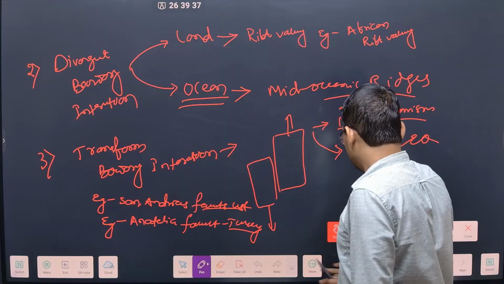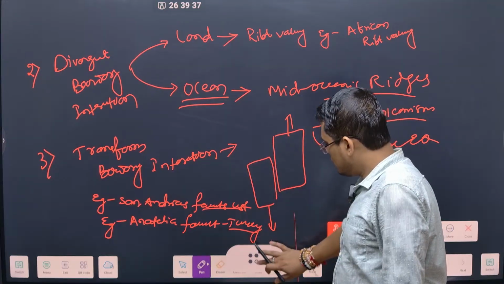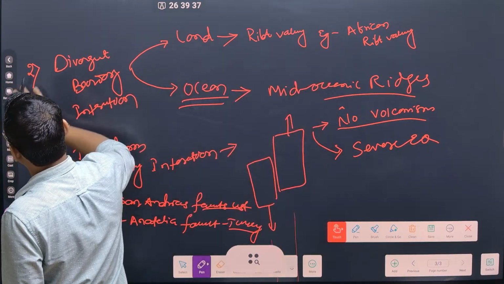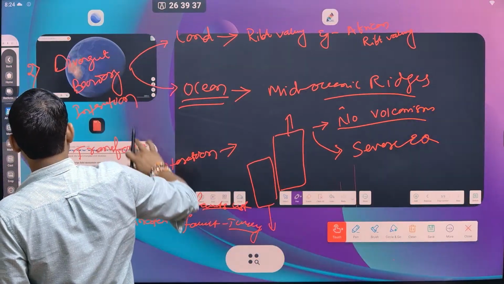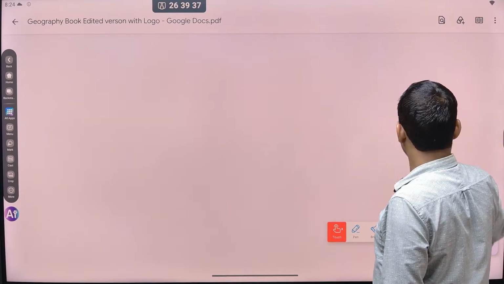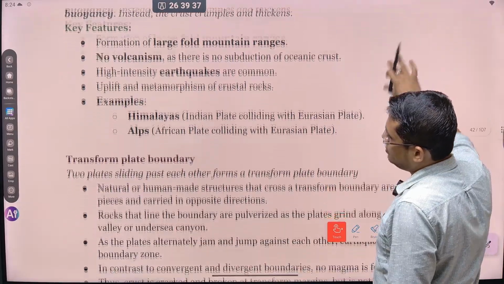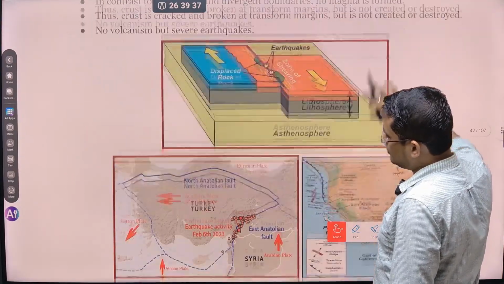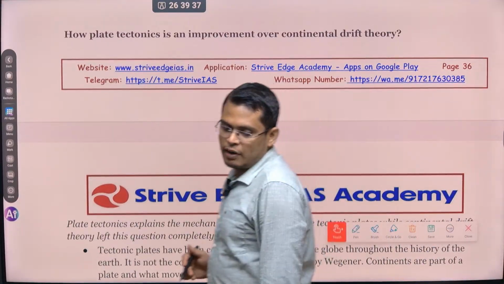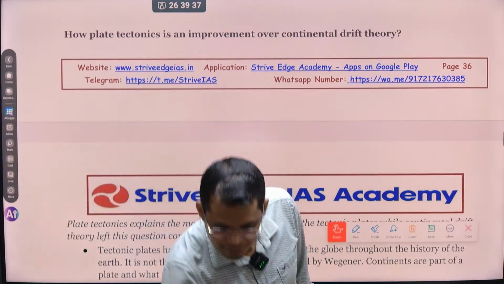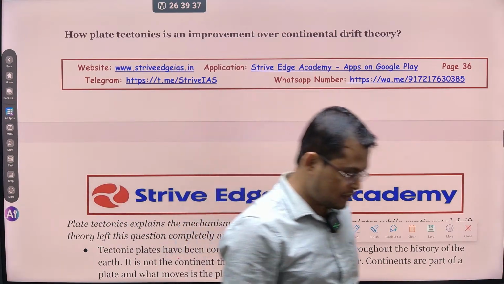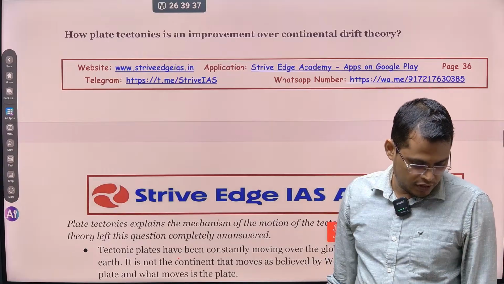So all these things we have discussed. So let's go back and start new class from today. Chalo. Yes. So this is what we have discussed so far. Yes. So already we have seen the plate tectonics and boundary interaction. What are the positive outcome? Okay, very good Alex. चलो अच्छा है, everything is good.